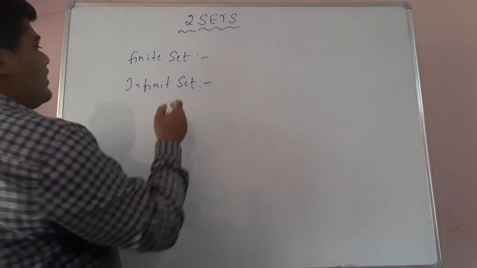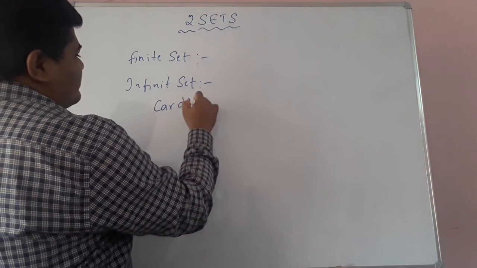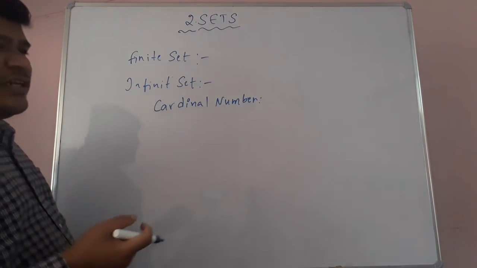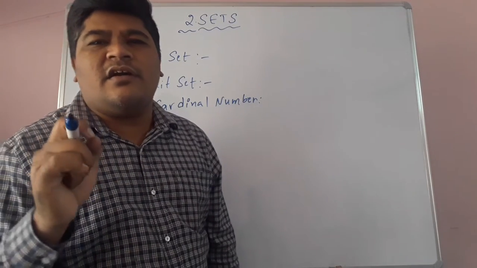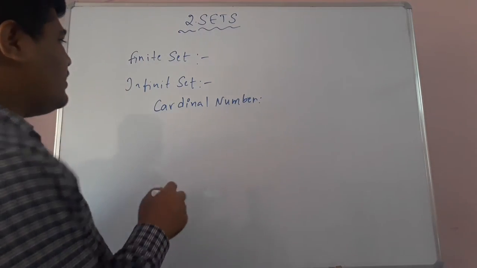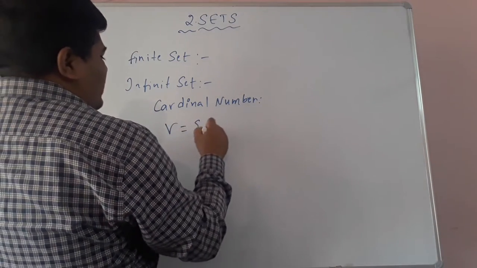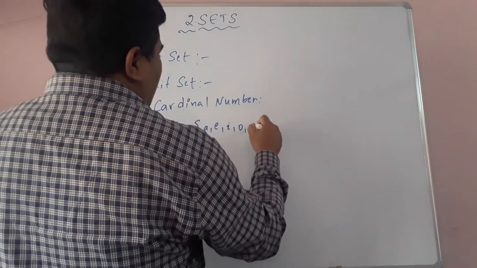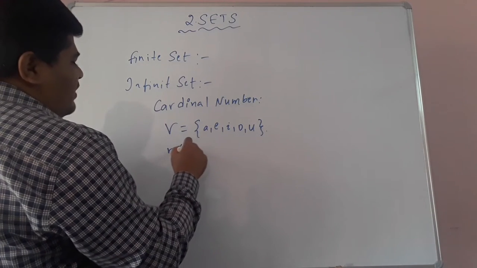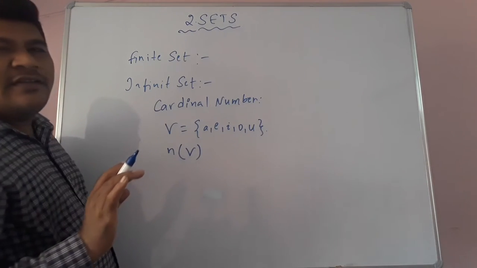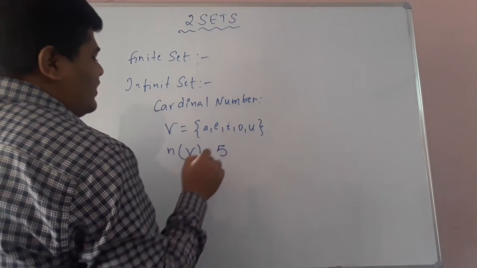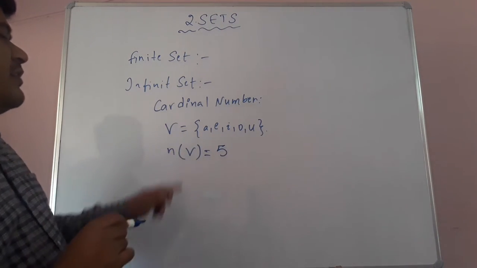Okay, and children, one more thing is there, cardinal number. Cardinal number or cardinality means the number of elements in a set. I am taking one set V, the set of vowels a, e, i, o, u. What is its cardinal number? We write the cardinal number with the symbol n(V). It's the number of elements in set V. So n(V) is equal to, how many elements are there? 1, 2, 3, 4, 5. Five elements are there. So the cardinal number of this given set is 5.